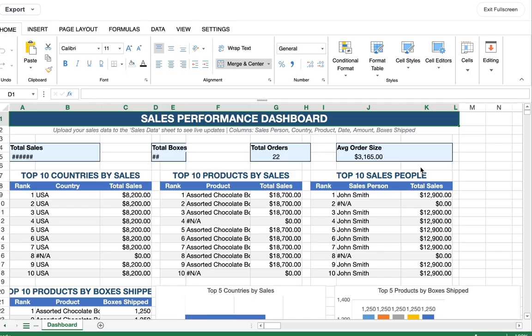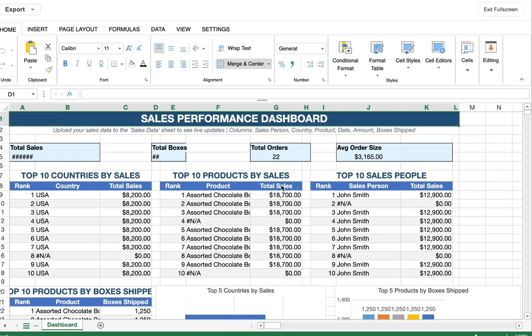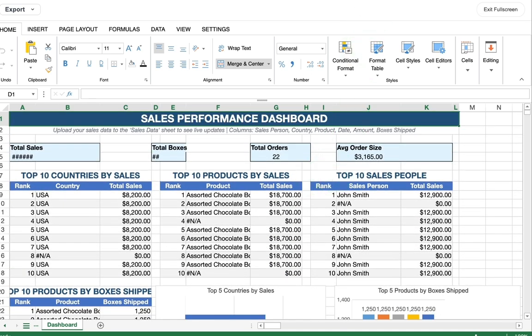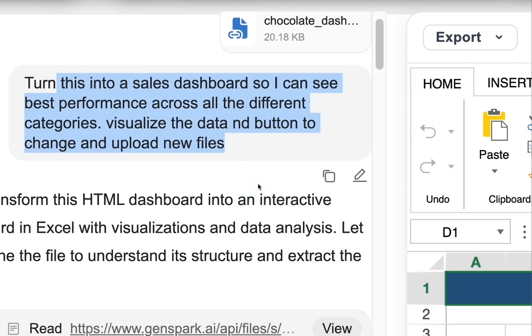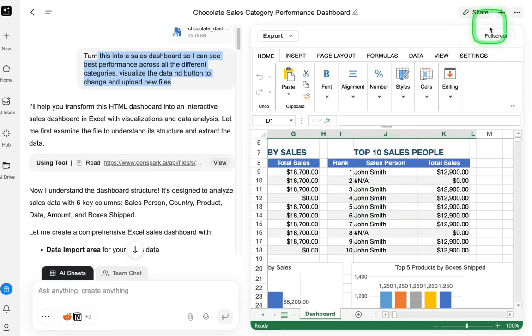And last but not least, Excel. You never have to work in Excel again. Thanks to Genspark, Genspark has AI Sheets inside of it. So you have an AI agent that will manage and do all the custom formulas, pivot tables, dashboards for whatever data. All I did was give the same CSV file, the sales data, into Genspark AI Sheets and just say, turn this into a sales dashboard so I can see the best performance across all the categories, visualize the data, and then that's it. So he went through, crunched the data, filled out this whole dashboard,